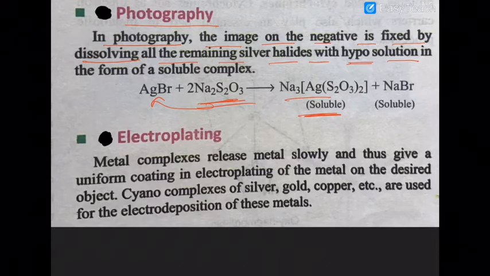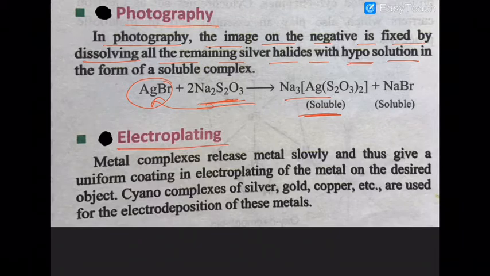That is the old technique. Nowadays digital techniques are used to get pictures. But in the older days, when you had to use the solution, the excess silver bromide was removed by using the hypo solution, and in that manner a complex of silver is formed.